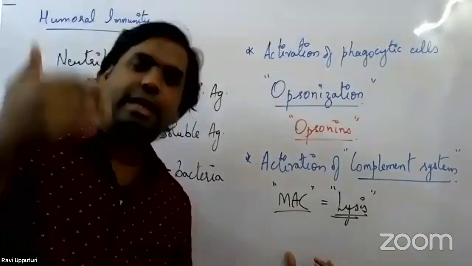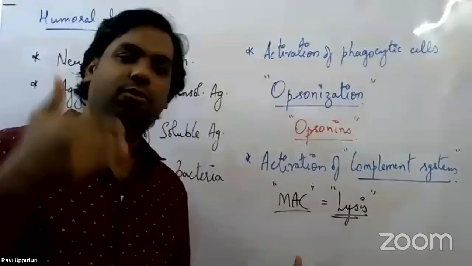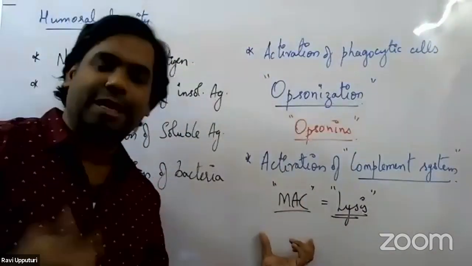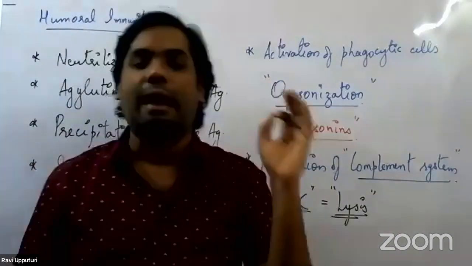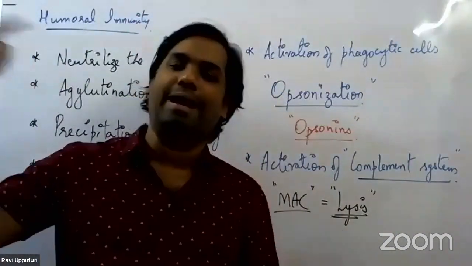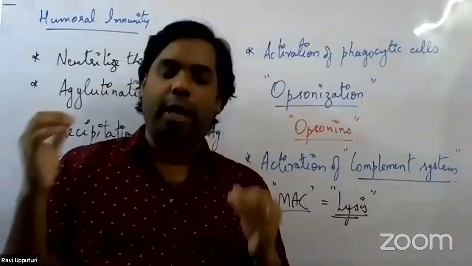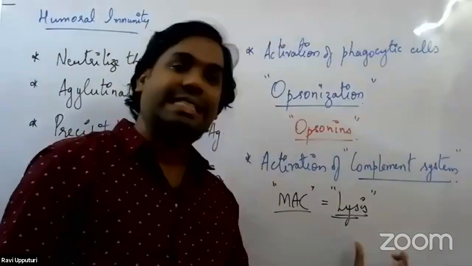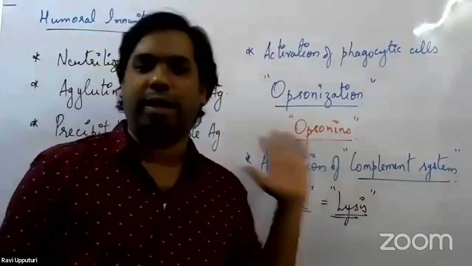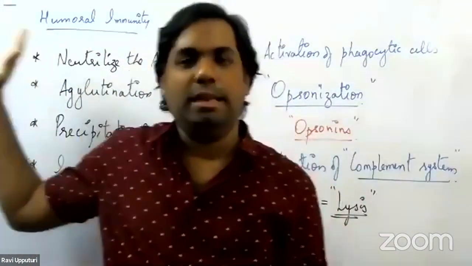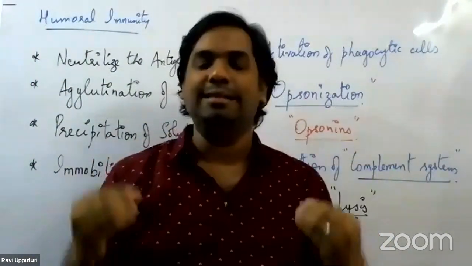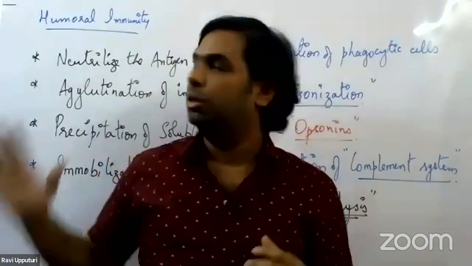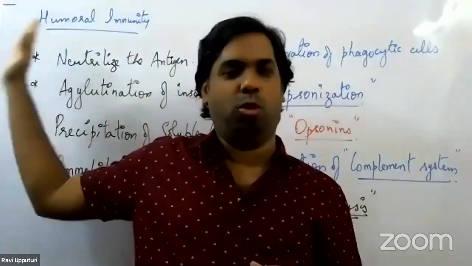So it is a cascade of reactions. Through this cascade of reactions, once the membrane attack complex gets activated, it will start targeting the membranes of the bacterial cell as well as the viral cell. It would bring about the complete lysis of the bacteria as well as the virus. So this is how the antibodies act upon the antigens that have entered inside the body. So this we have with humoral immunity.